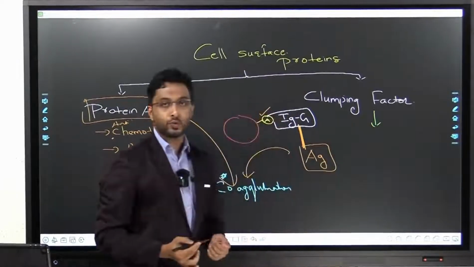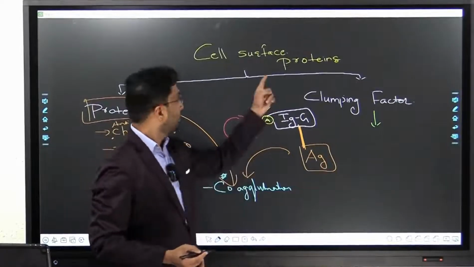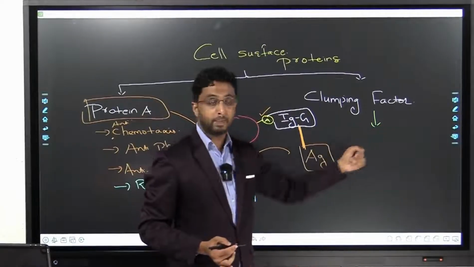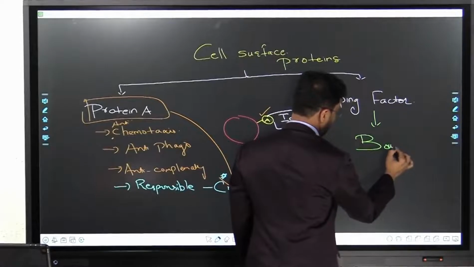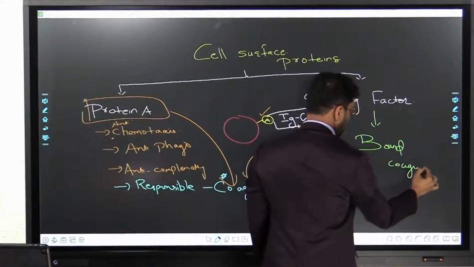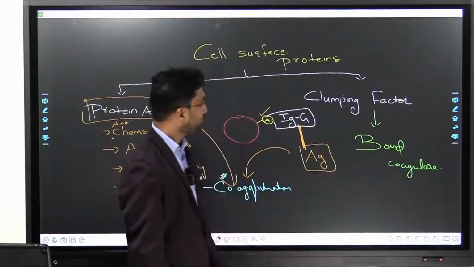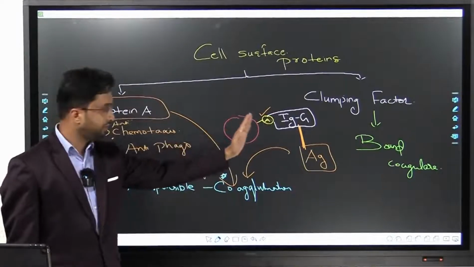There are two types of coagulase, bound and free coagulase. We'll study them, of which the one which is on the cell surface is the bound coagulase. The other name for it is clumping factor or bound coagulase. We'll study them in detail when we study coagulase. As of now, just know cell surface proteins, protein A and clumping factor.